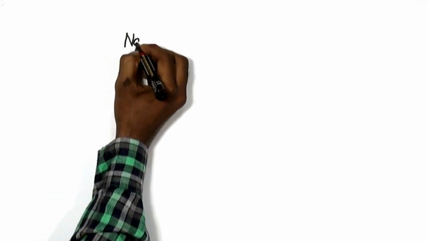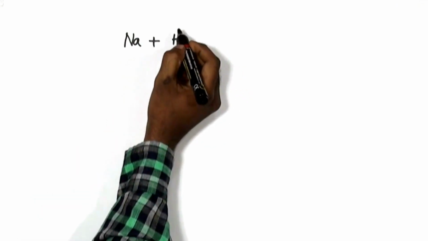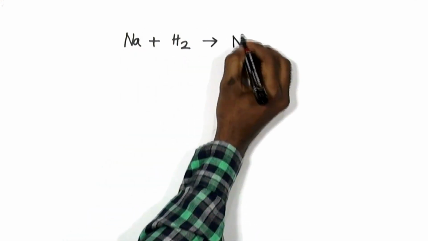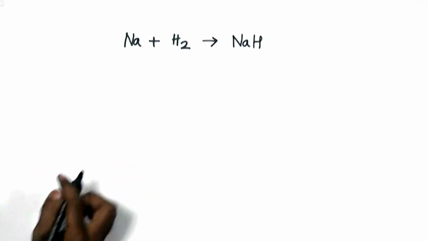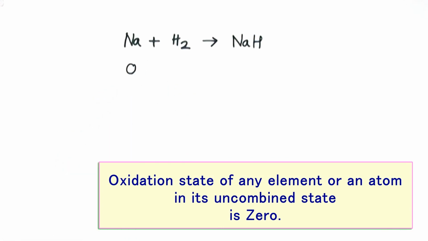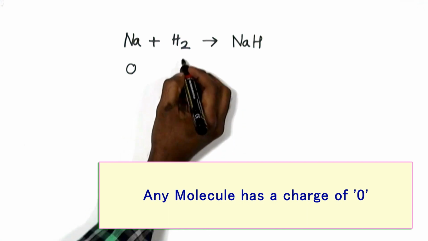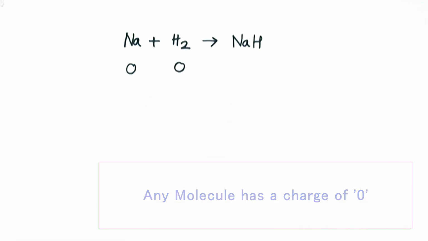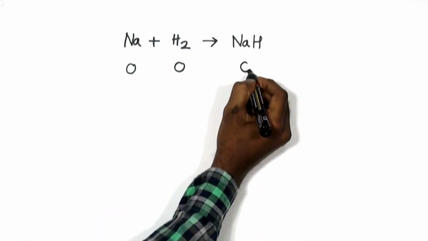manner. Let's use these 4 points in order to analyze one equation, sodium reacting with hydrogen. By the basic definitions, addition of hydrogen, we call it as reduction. When we look into the deeper aspects, the oxidation state of sodium, according to the first point we discussed, is considered to be 0. The second point says the oxidation state of any molecule is also considered to be 0. In case of the products, the oxidation state of sodium hydride is also 0.